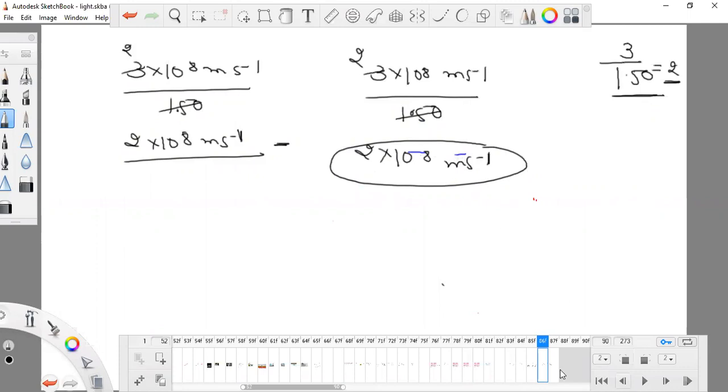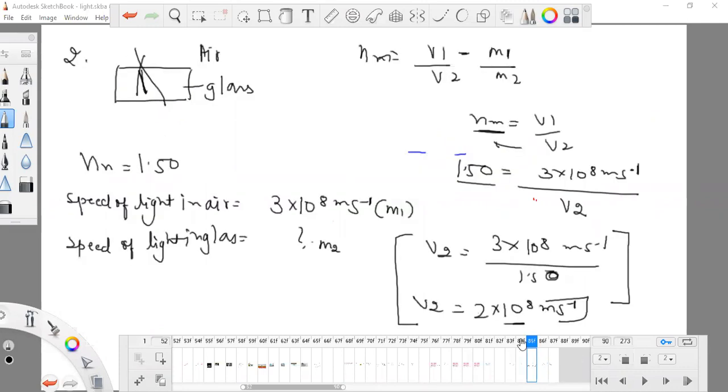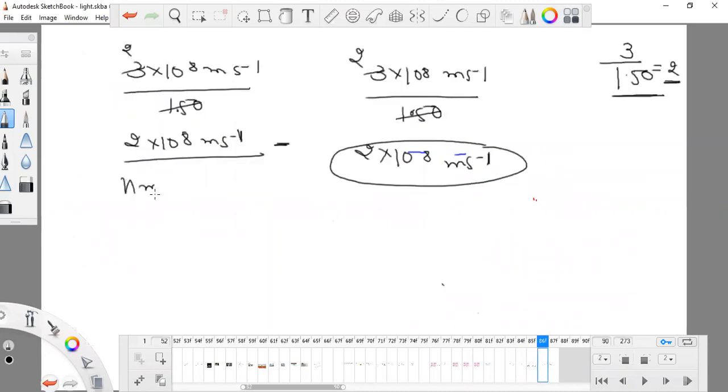Okay, so this is the velocity, and velocity has an SI unit, that is meter per second. So I'm getting this meter per second. And why does the refractive index have no unit? Whenever you have to find the refractive index, or if you are provided with the ratio, that is n, it is known as refractive index.